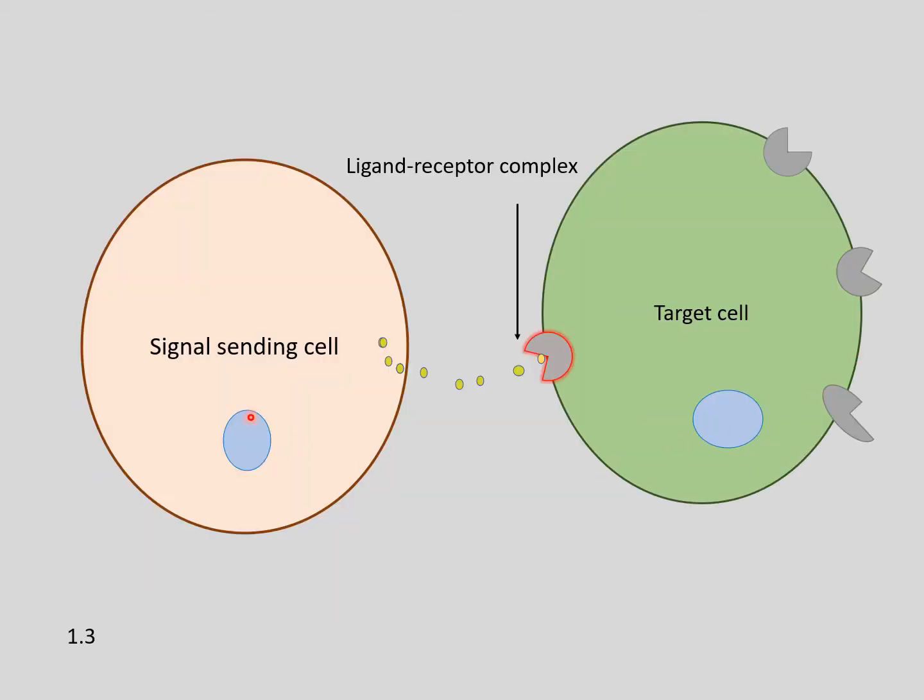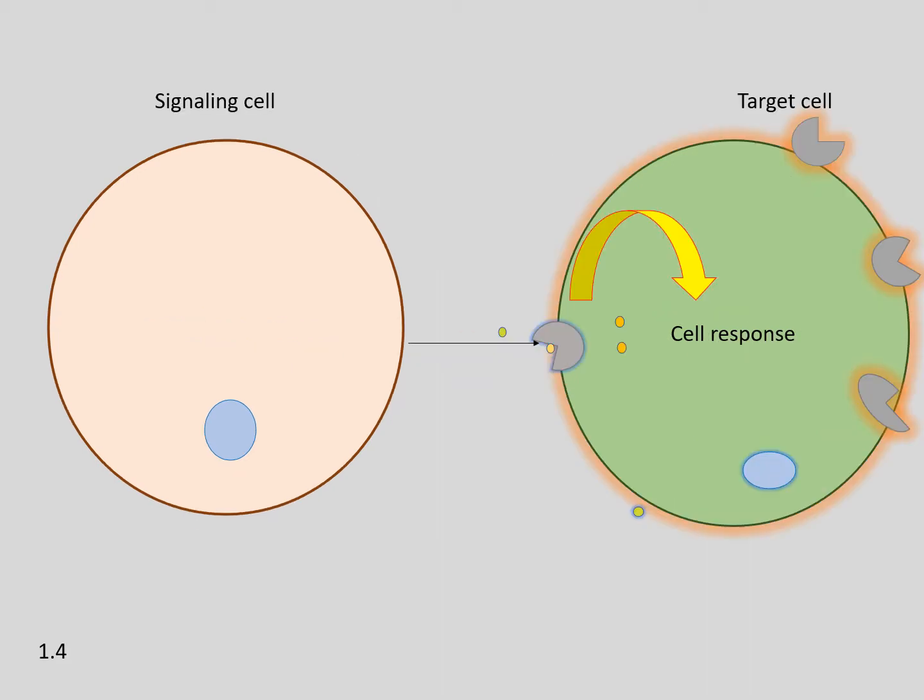So here we can see this is a signal sending cell which is sending the signal in the form of ligands, and which is being taken up by the receptor, forming a receptor-ligand complex. Once this complex is formed, there is a conformational change and this target cell gets activated for the further process. Here you can see there is a cellular response. Once the ligand binds over here, there is the initiation of a cellular response.